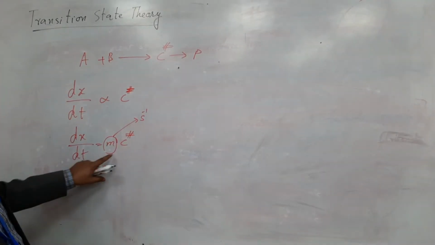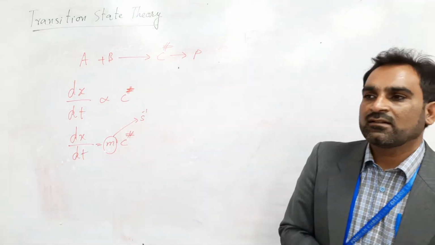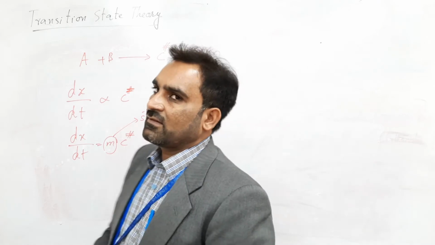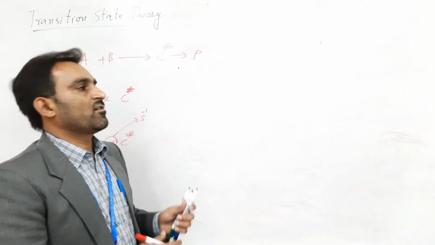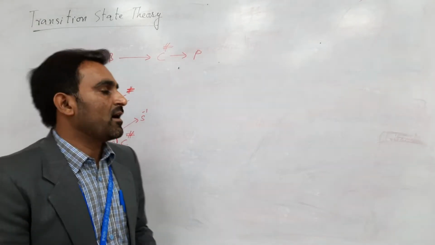This is here because this concept deals with thermodynamic equilibria.